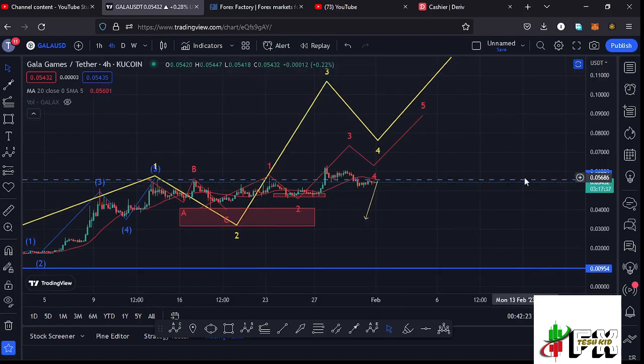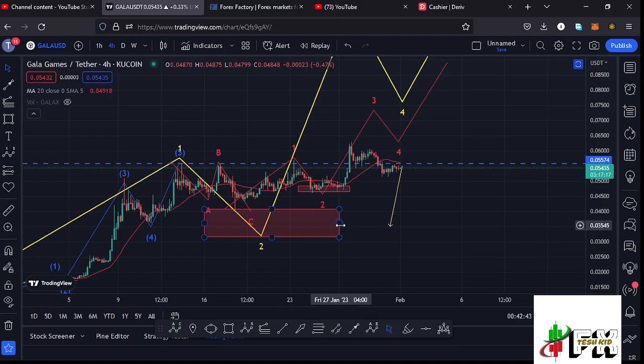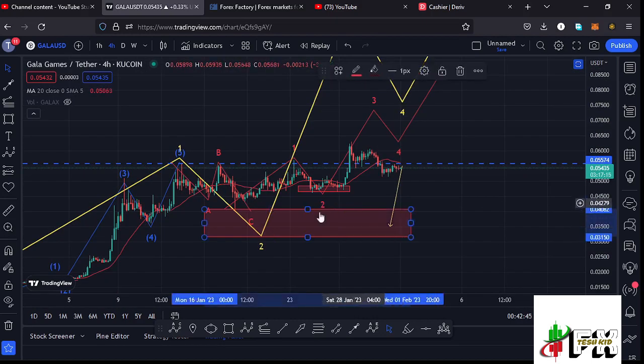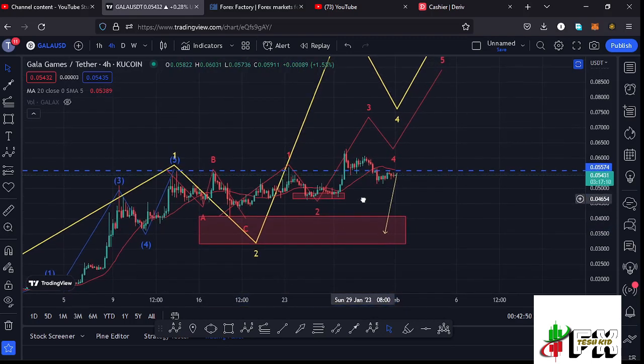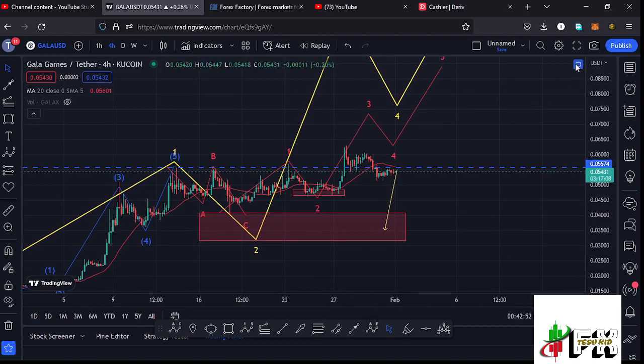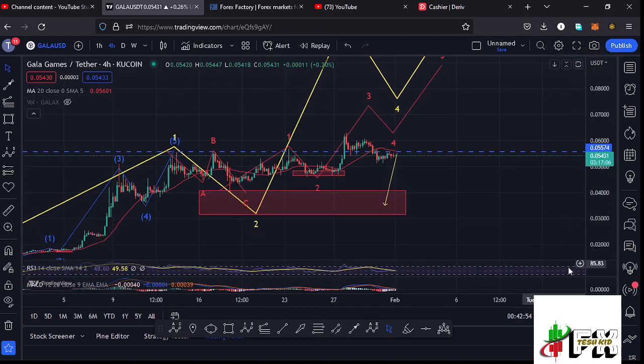But for that alternative move to play out, we need to continue seeing lower prices in a move that could be taking us back into this red target area that I have right here. So for now, that is what I'm expecting on the short-term scenarios. And before I give you the long-term scenarios that I'm expecting to play out, allow me to take a look at the indicators,